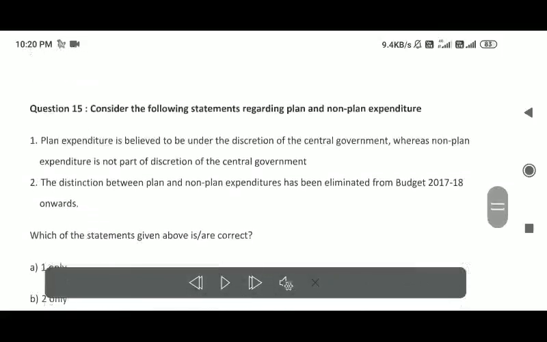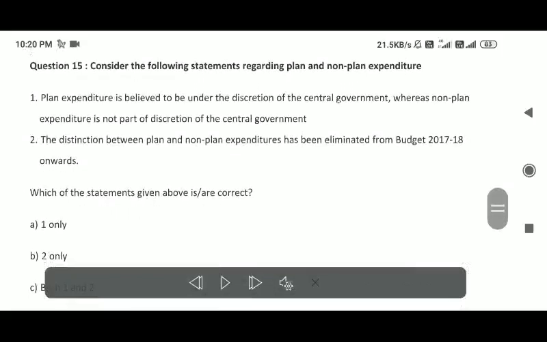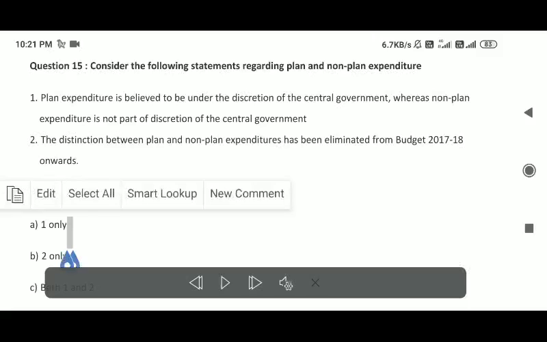Question 15. Consider the following statements regarding plan and non-plan expenditure. 1. Plan expenditure is believed to be under the discretion of the central government, whereas non-plan expenditure is not part of the discretion of the central government. 2. The distinction between plan and non-plan expenditures has been eliminated from Budget 2017-18 onwards. Which of the statements given above are correct? 1 only; 2 only; both 1 and 2; neither 1 nor 2. Answer: C. Both 1 and 2.